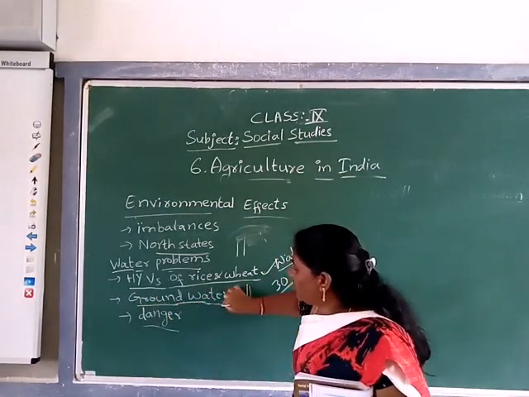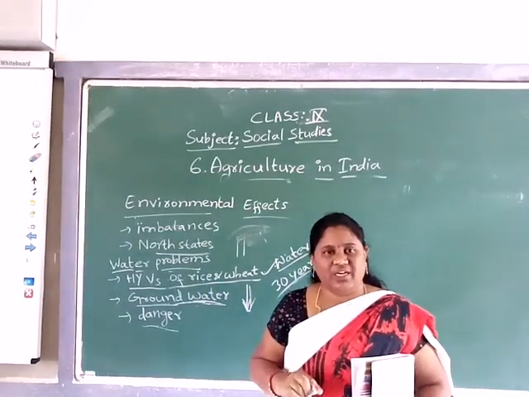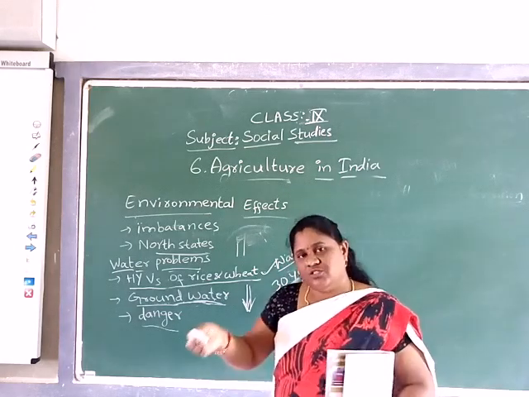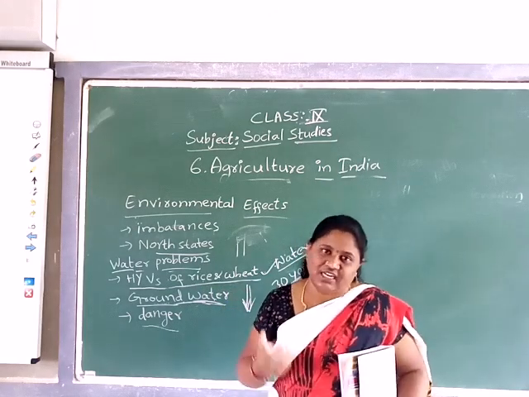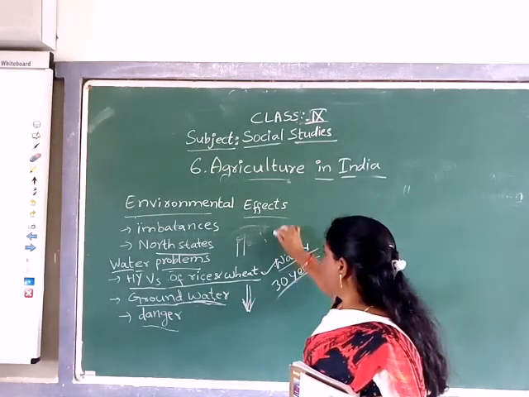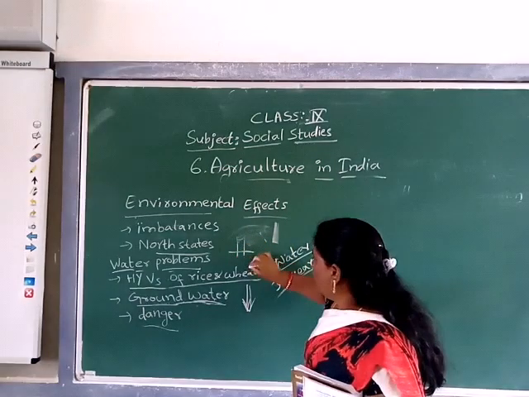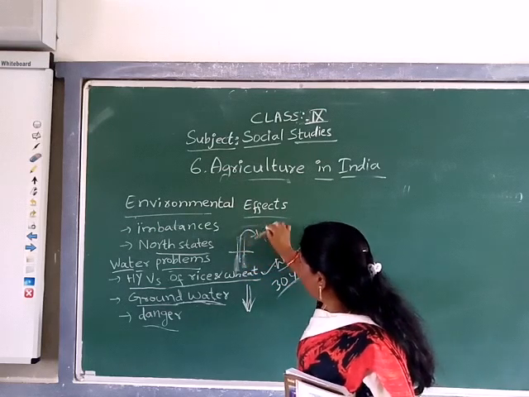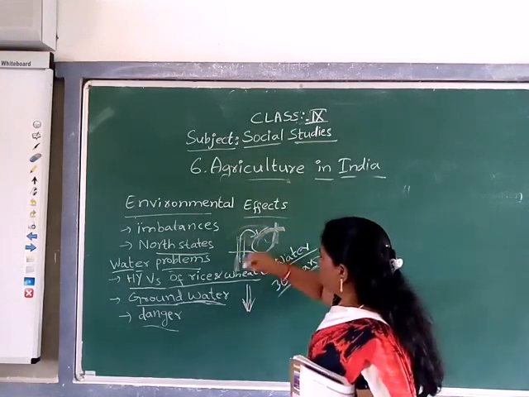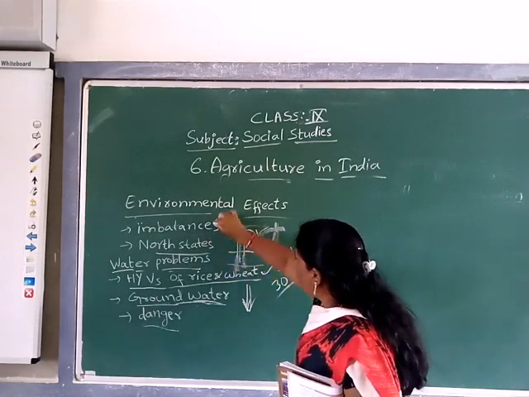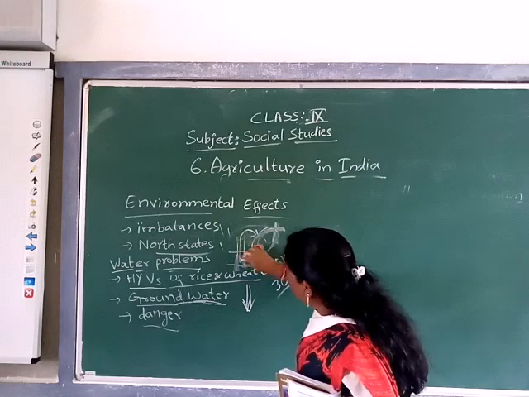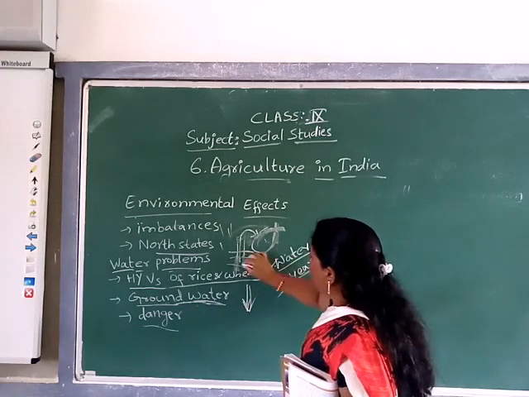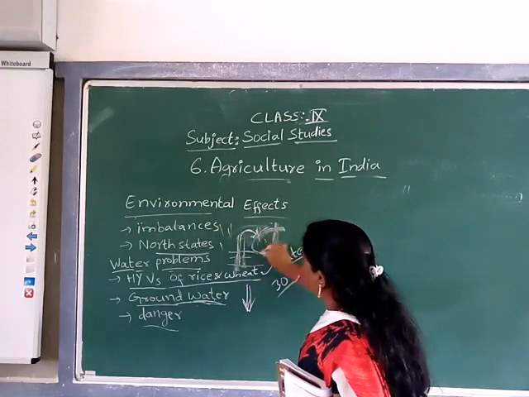But you may have a doubt: teacher, you are saying it can recharge in the rainy season, so that groundwater can be used next year. For example, in this season they used groundwater for their crop. Next year also they use the same. Next year also rain falls, maybe the water recharges and is used again. Like that, over many years, he used this groundwater continuously for his crop.